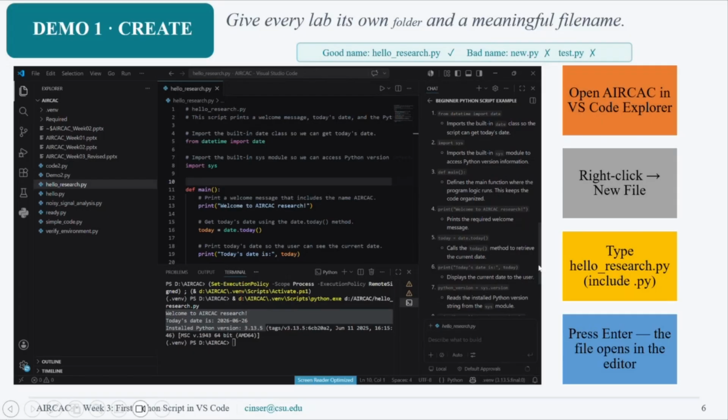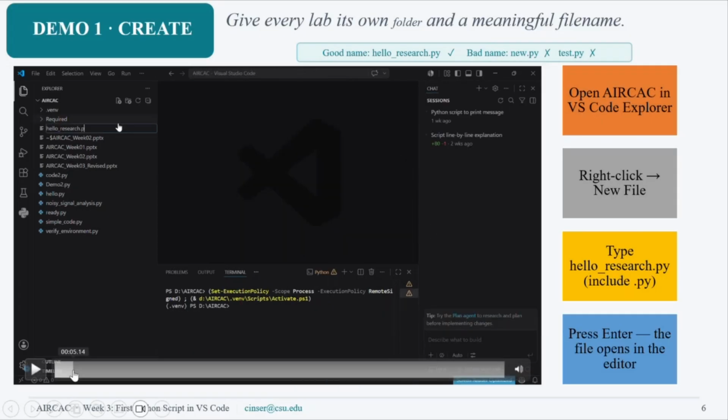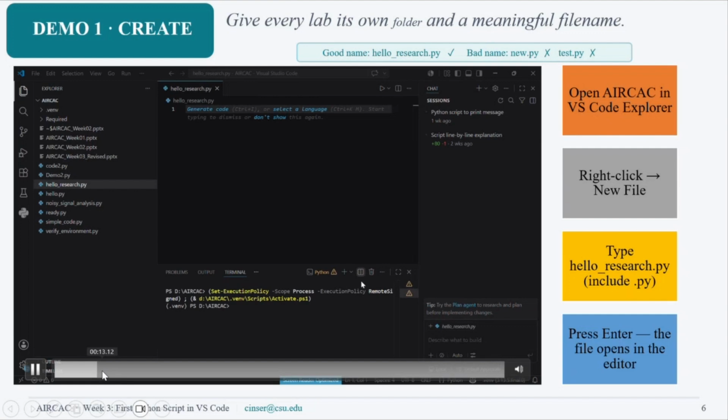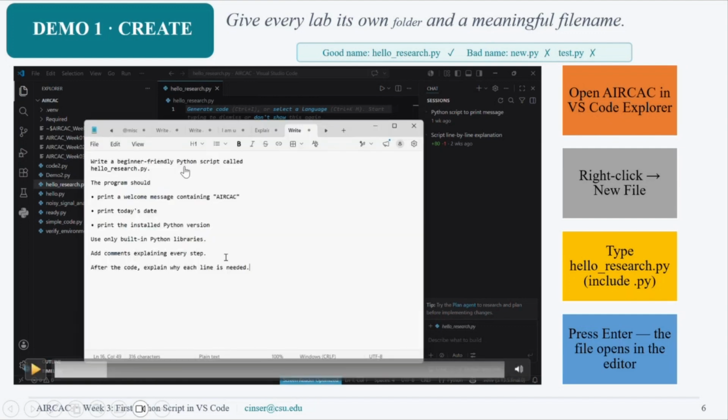Also, we ask this AI tool here. I will go back a little bit to the beginning. Here, this is the prompt that we provide. We write a beginner friendly Python script called hello research.py. The program should print a welcome message containing AIRCAC, print today's date, and print the installed version of Python. Use only built-in libraries. This is what we call a prompt.